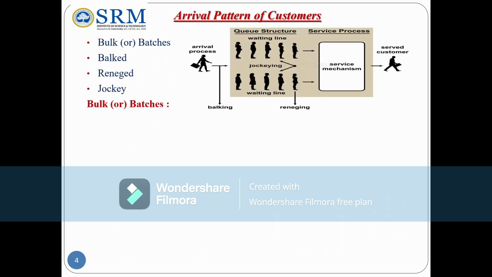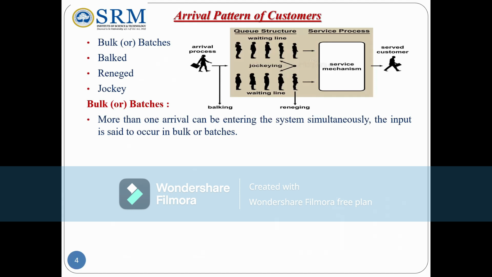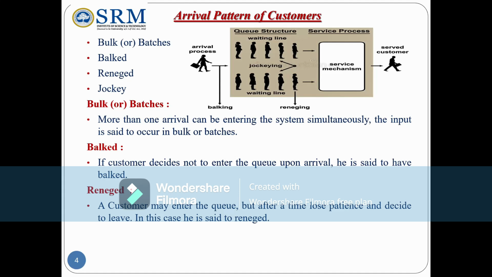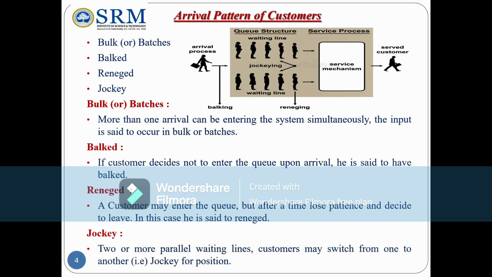So what do you mean by bulk or batches? More than one arrival can be entering the system simultaneously. The input is said to be bulk or batches. If a customer decides not to enter the queue upon arrival, he is said to be a balked customer. A customer may enter the queue, but after a time, losing patience, decides to leave. In this case, he is said to be a reneged customer. What do you mean by jockey? With two or more parallel waiting lines, the customer may switch from one to another. That is a jockey.